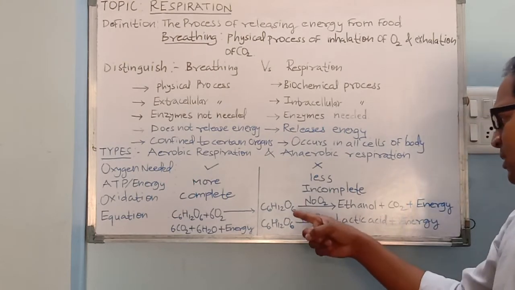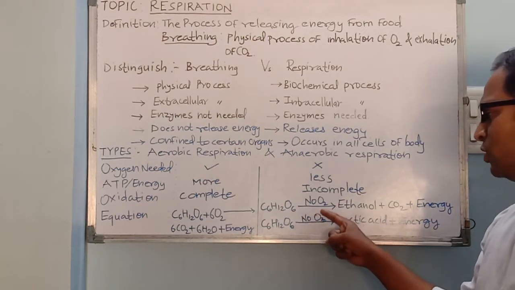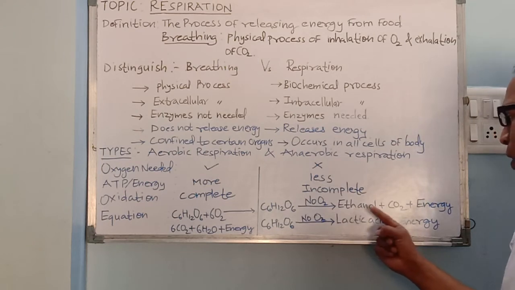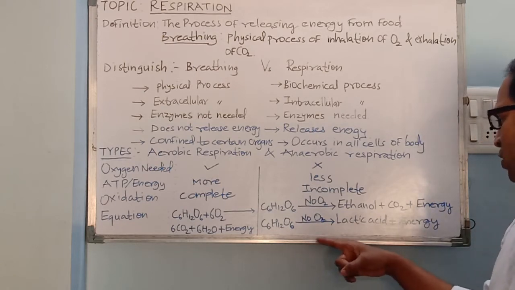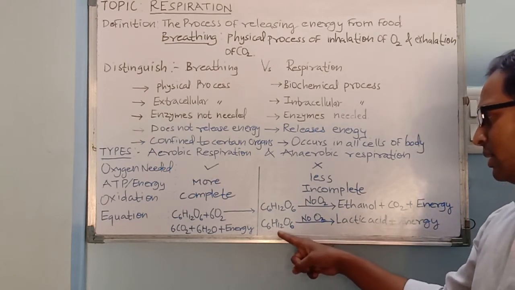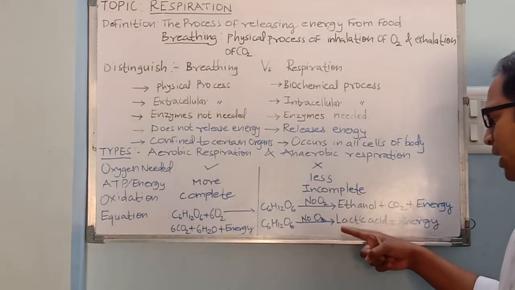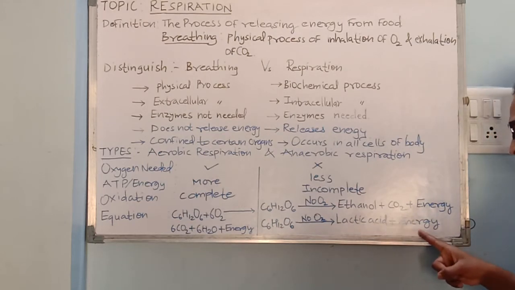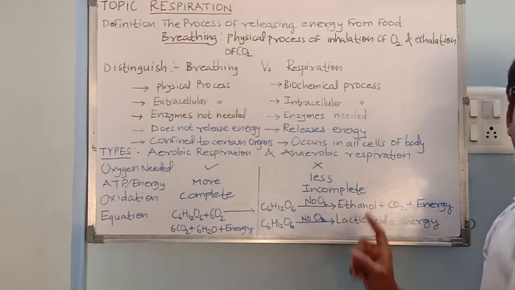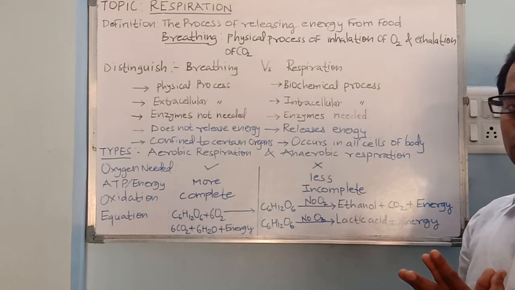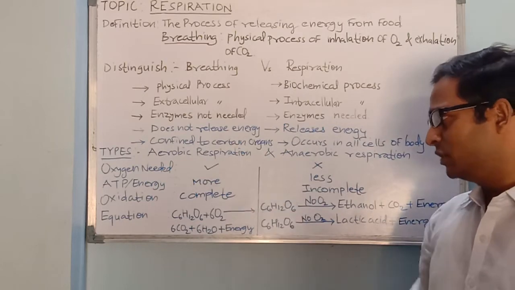So the equations are: C6H12O6, that is glucose, is oxidized in absence of oxygen into ethyl alcohol, carbon dioxide, and energy. And the equation of lactic acid fermentation is C6H12O6, or glucose, in absence of oxygen converted into lactic acid and energy, no carbon dioxide is released. Keep this point in your mind that in lactic acid fermentation no carbon dioxide is evolved. So these are the two types of respirations.